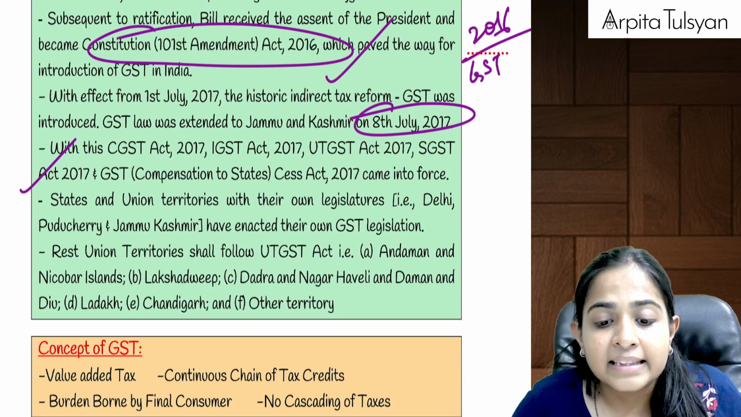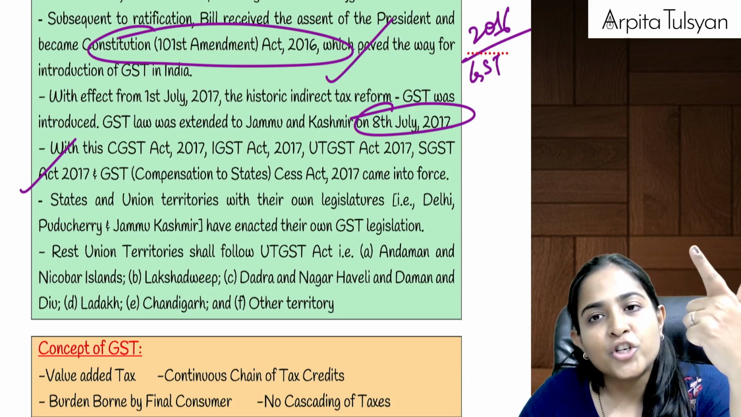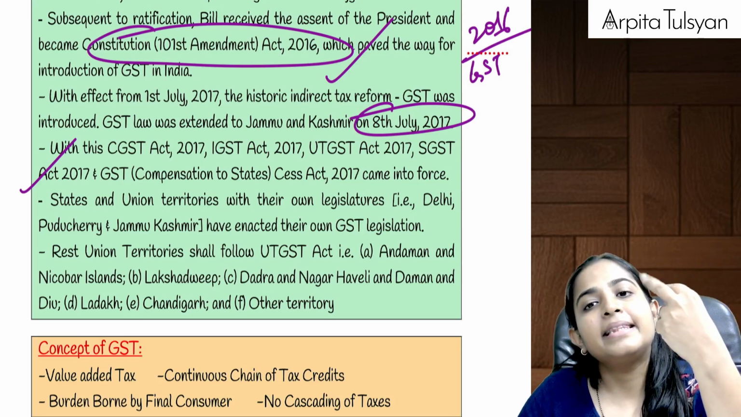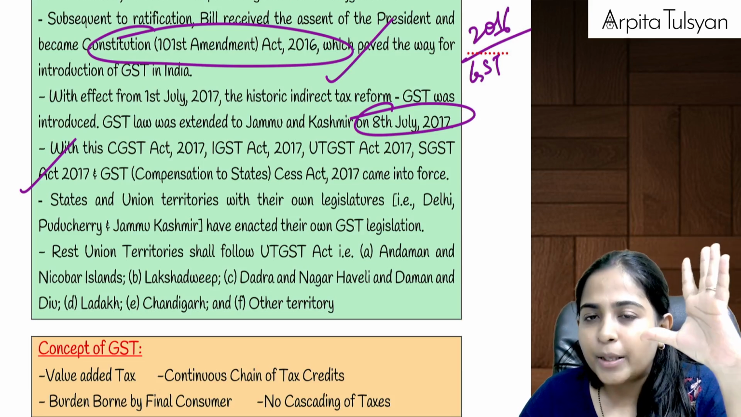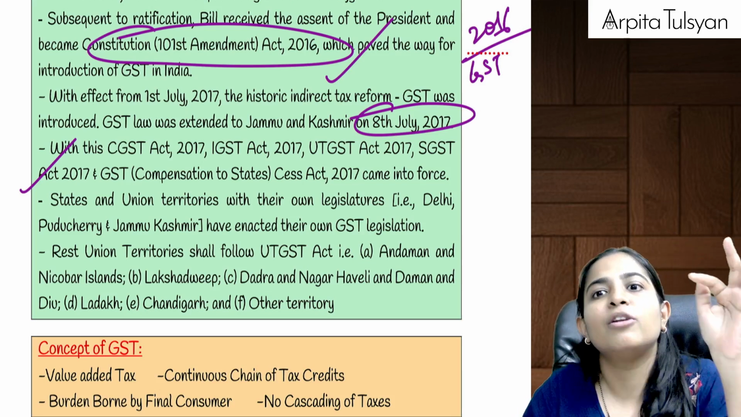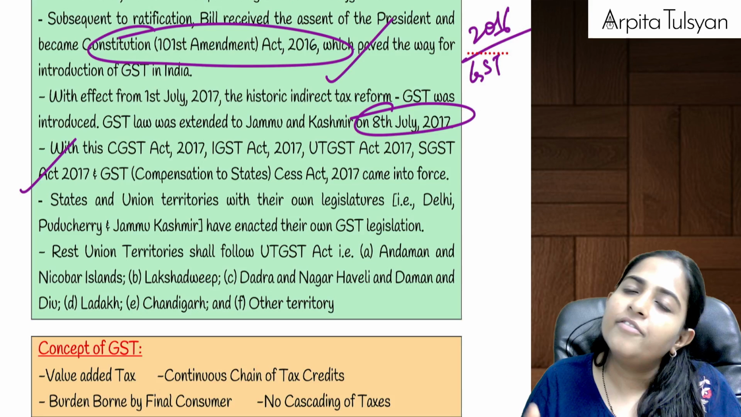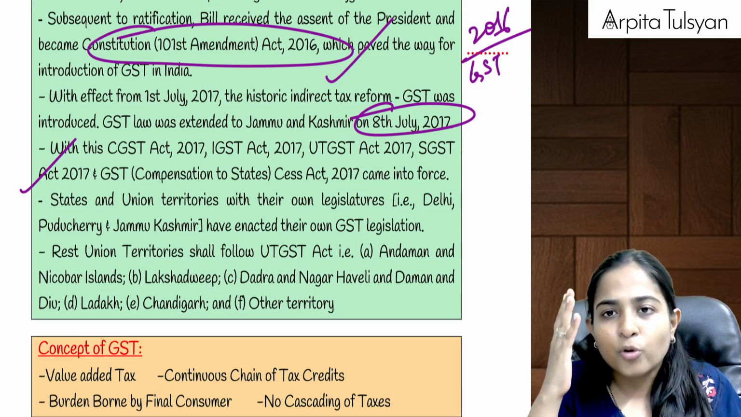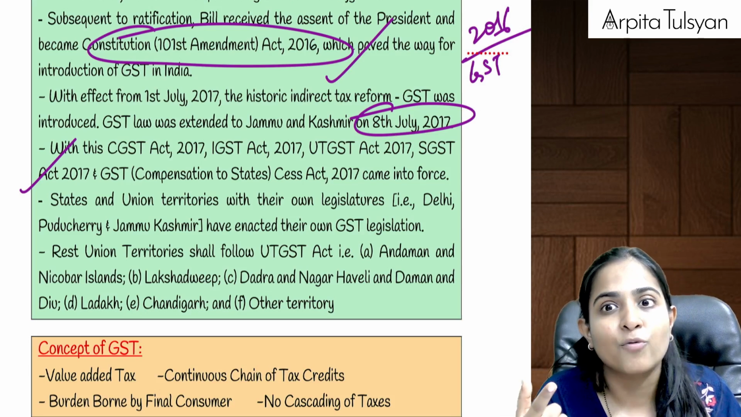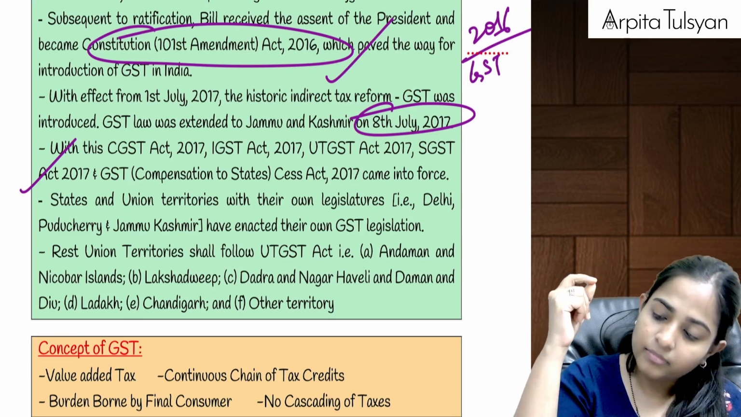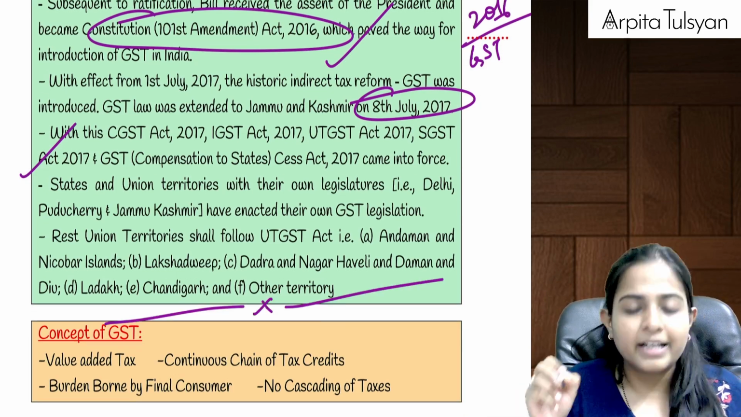And then 3 more. That is Delhi, Puducherry, and Jammu Kashmir. These are normally considered as union territory, but for the purpose of GST, they said that they will make their own state legislature and their own state laws. We said no problem. Make your own state laws, and if they are making their own state laws, then they will be considered as states for the purpose of GST. That is given here in the first table.